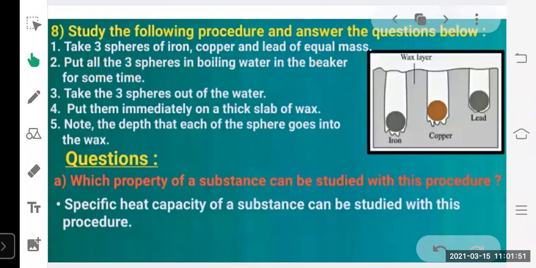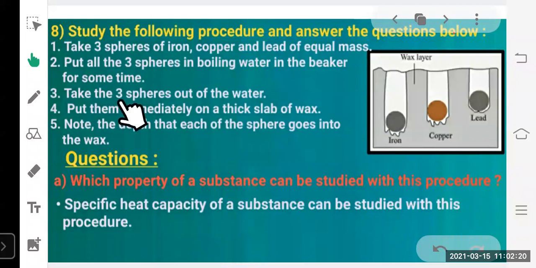Next question, study the following procedure and answer the questions below. You can observe this diagram. It is also given in your textbook. Based on this diagram, this is a question from here. Take 3 spheres of iron, copper and lead of equal mass. Put all the 3 spheres in boiling water in the beaker for some time. If it is boiling water, that means its temperature is 100 degrees Celsius. That means we are heating all these 3 spheres up to 100 degrees Celsius, right?